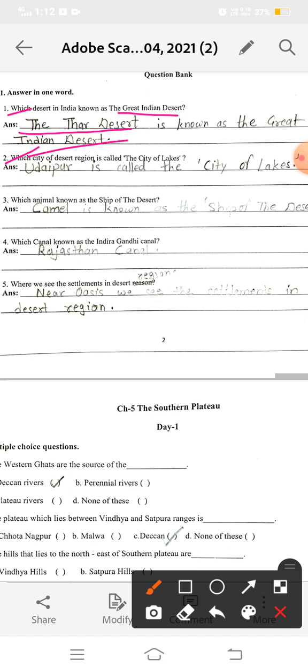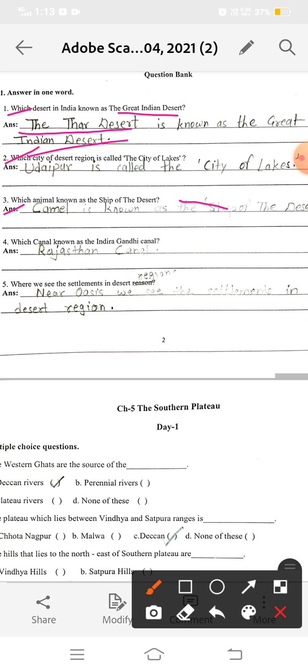Okay, so now the third question: which animal is known as the sheep of the desert? Yes, camel. Camel is known as the sheep of the desert.